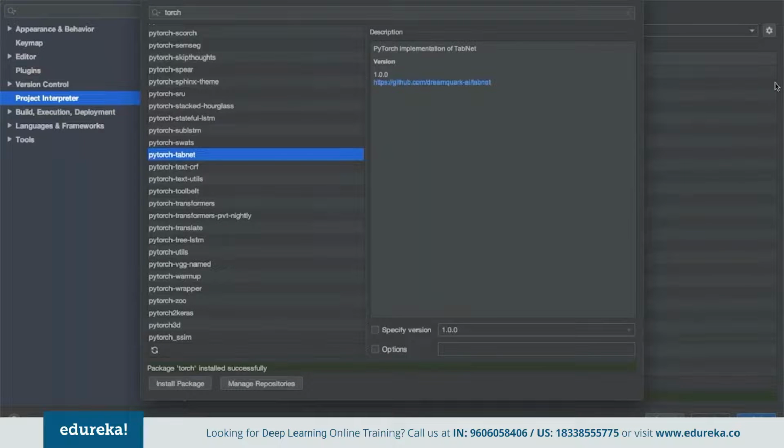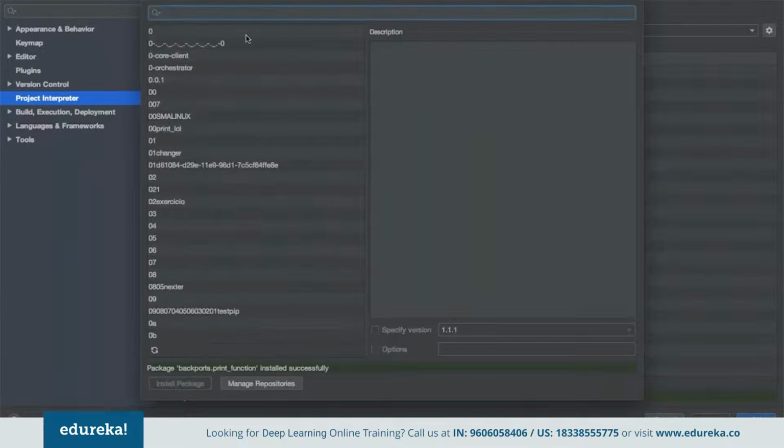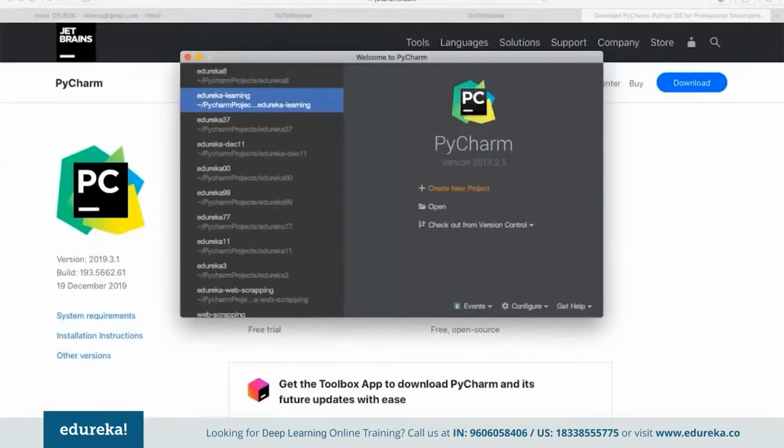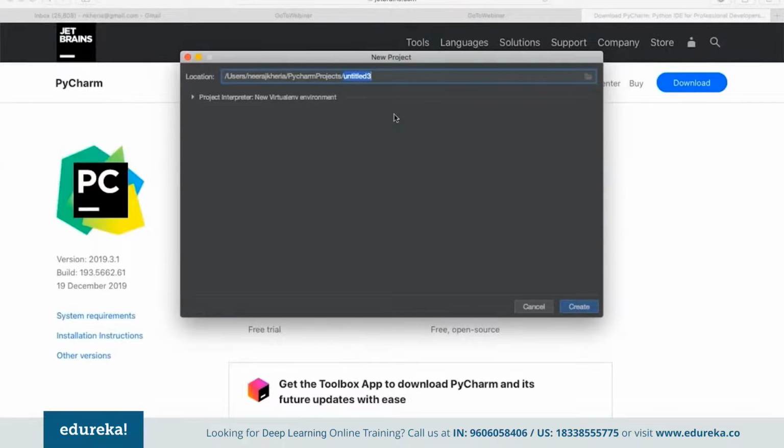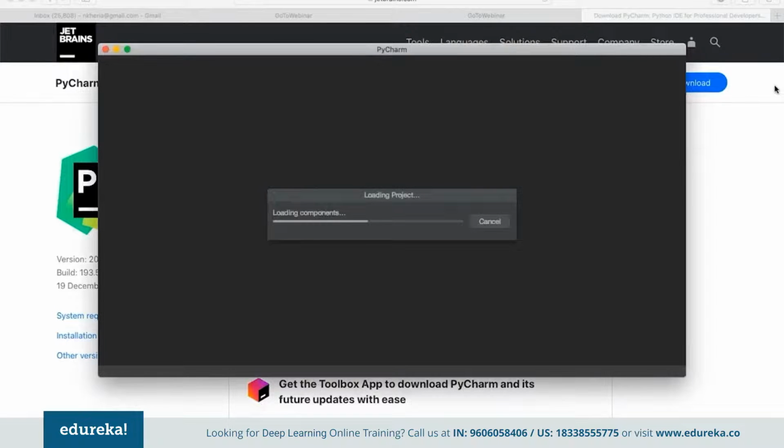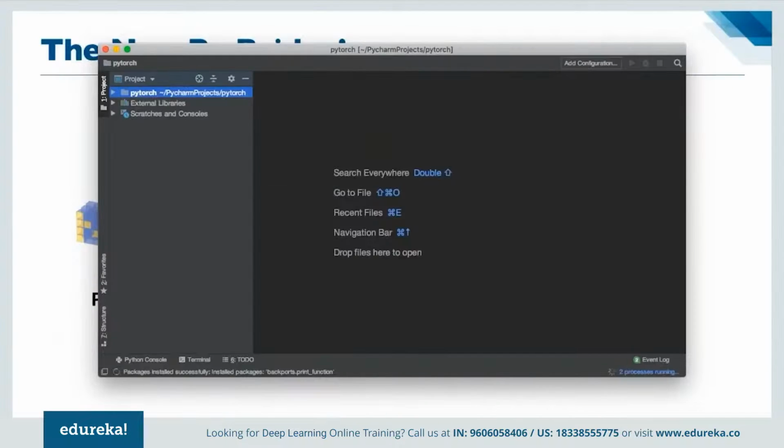Now, once we have all the libraries installed here, we can simply close this. We can close the interpreter and click on OK. And now we can start creating a new project. Suppose we name this PyTorch. Click on create, and this will start creating the entire environment for us. It may take a second depending upon the system. All right, as you can see, now we have the project created.